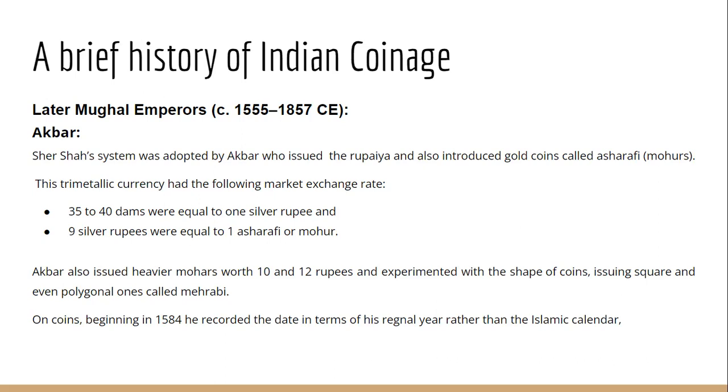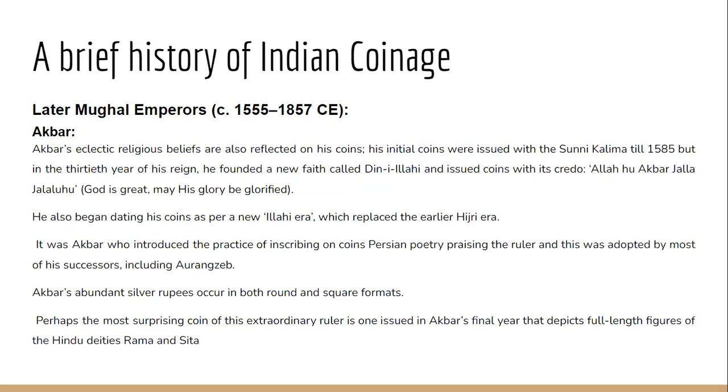Now Delhi Sultanate mein we saw that on the coin the year that was used, that was Islamic, as per the Islamic calendar, the Hijri year. But now what Akbar did, rather than using the Islamic calendar, he started using his own dynasty ka year. So when he started his dynasty, to uska first year, second year, third year, that he started using. Okay, so he discarded the use of Islamic calendar on the coins. He started using his own tenure ka year on the coinage.